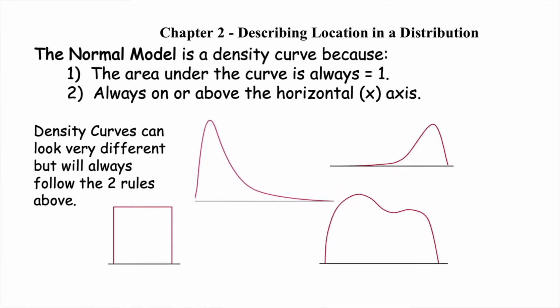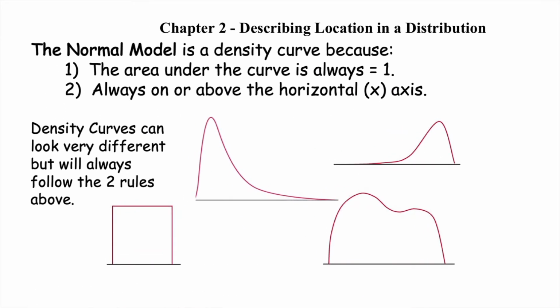It's not normal like the word normal, like average or regular. The reason Normal is capitalized is because the person who found the Normal model, his last name was actually Normal. That's his last name. So that's why we always capitalize Normal. It's not because it's a title, it's actually the name of a person. It's his model.